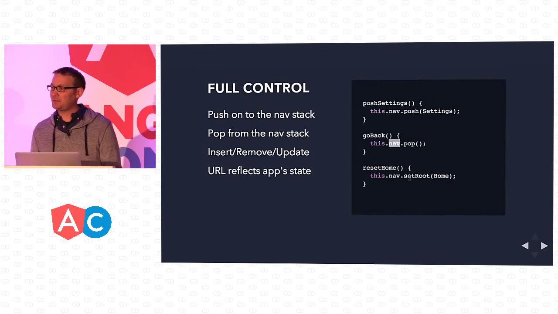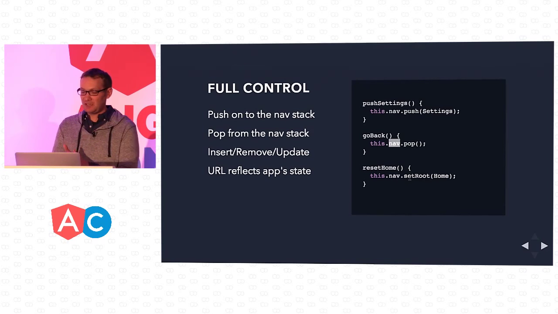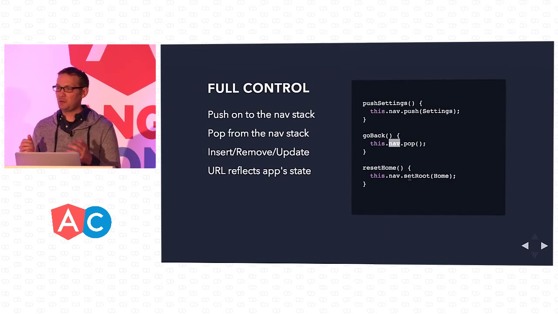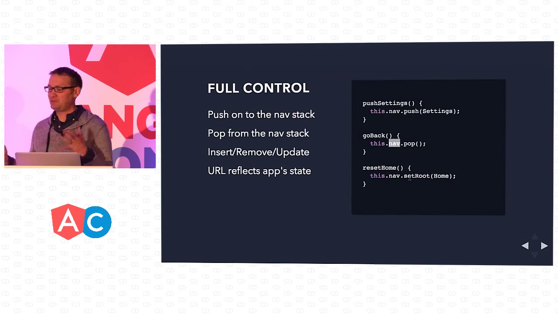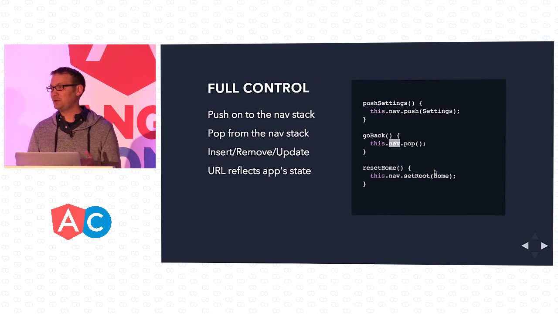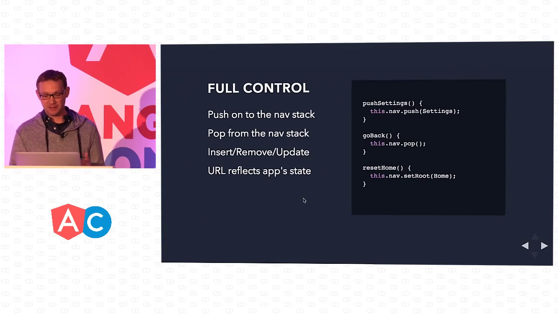And again, back to my example about the set route. Again, with the side menu, if you open up a side menu wanting to go to a second page within the side menu, you don't want to be having a back button at that point. You still want to clear out the history, forget that you went forward one page, and that's what set route allows you to do, which is kind of a huge pain point with Ionic 1 and side menus.